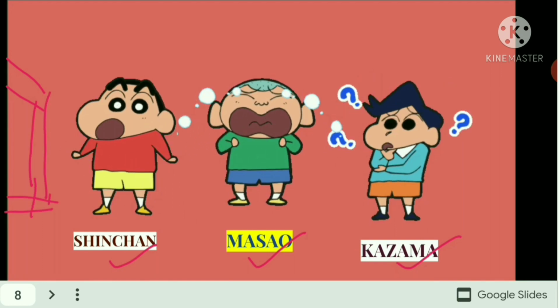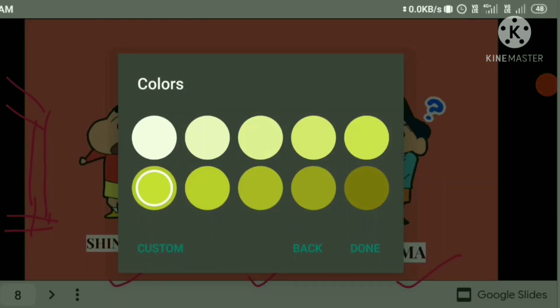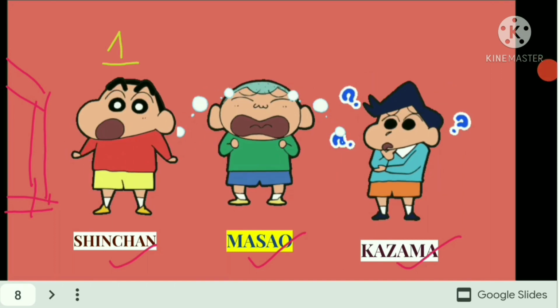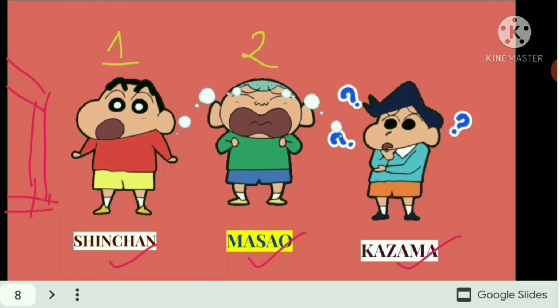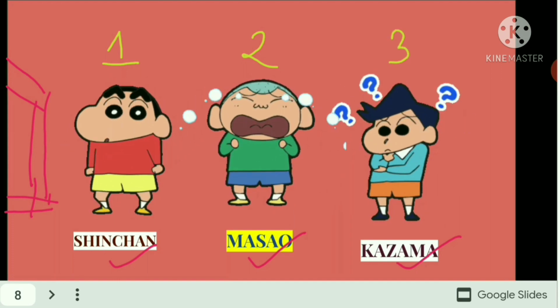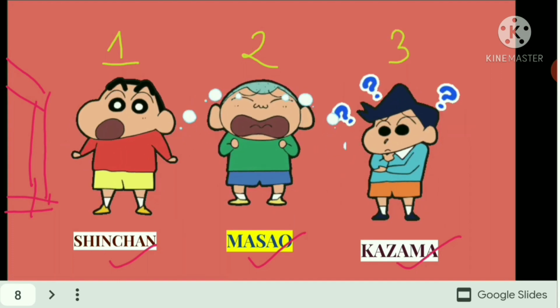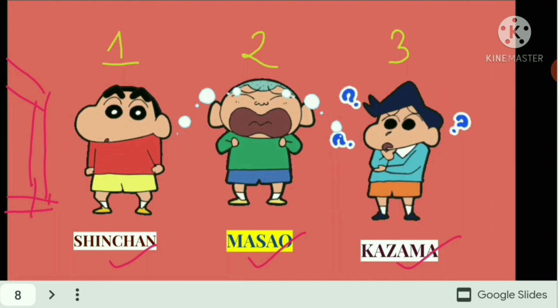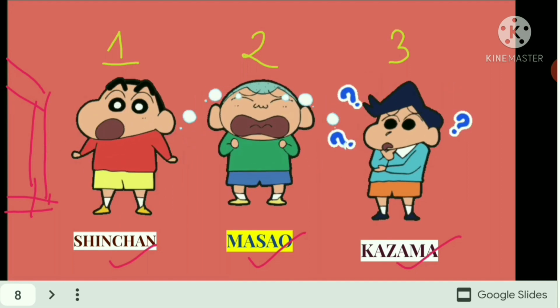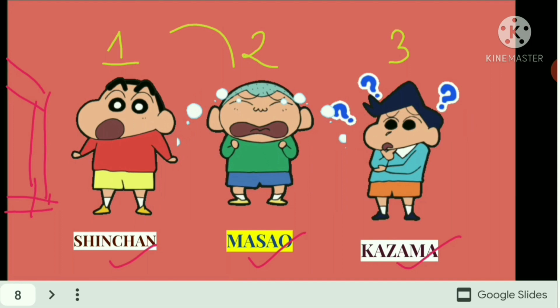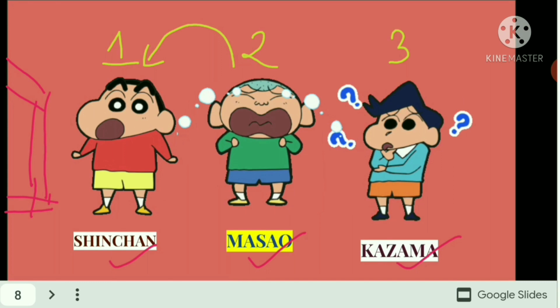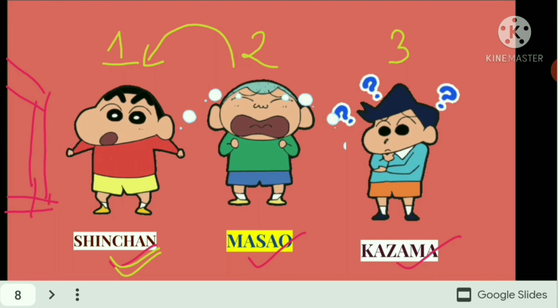And Shin Chan, his position is 1. Masao's position is 2nd and Kazama's position is 3rd. Okay. So if I ask who is standing before Masao, how will you find? Just move to this side, that means we have to move towards the left side. So Shin Chan is standing before Masao.